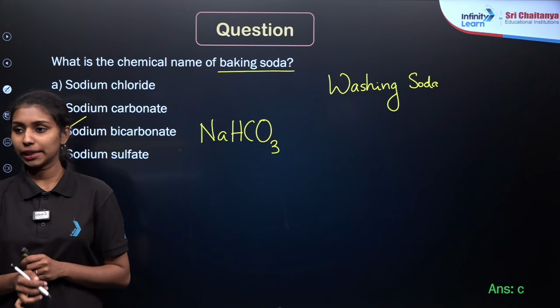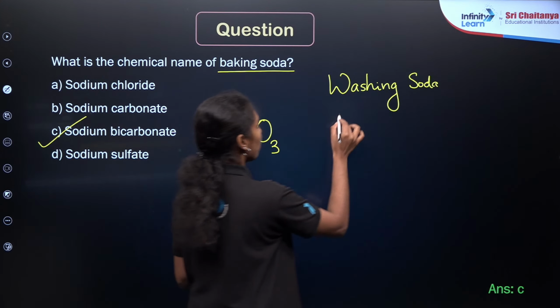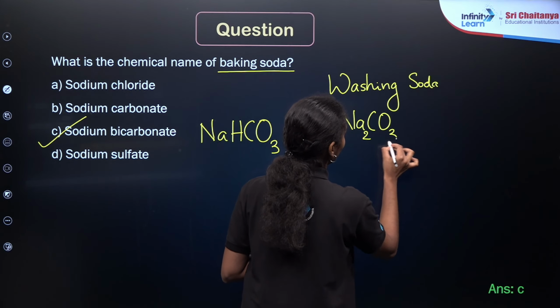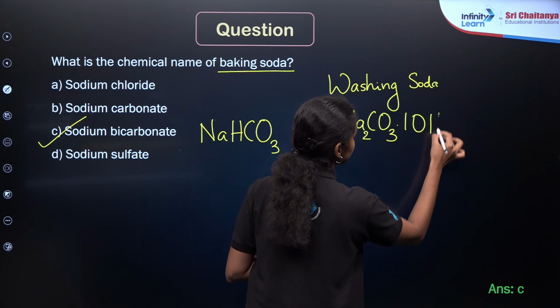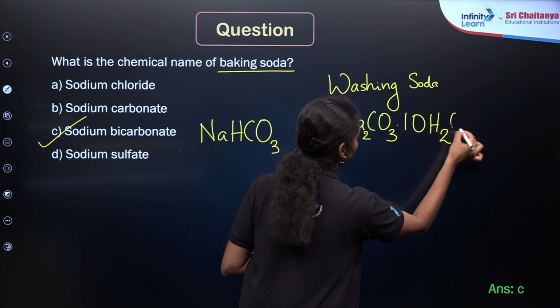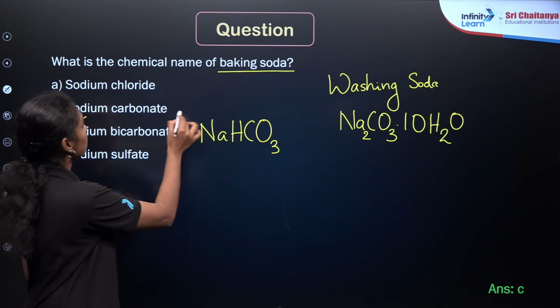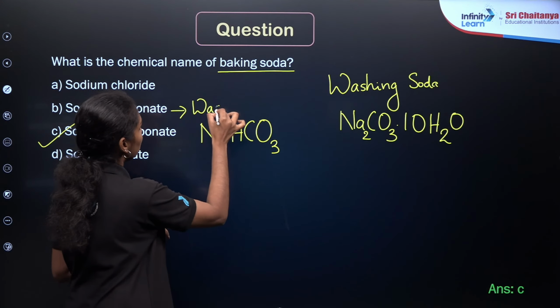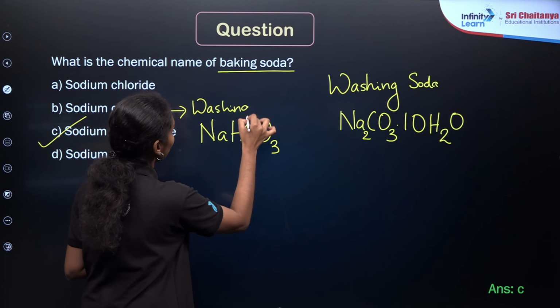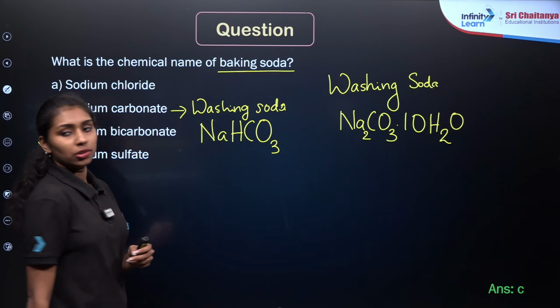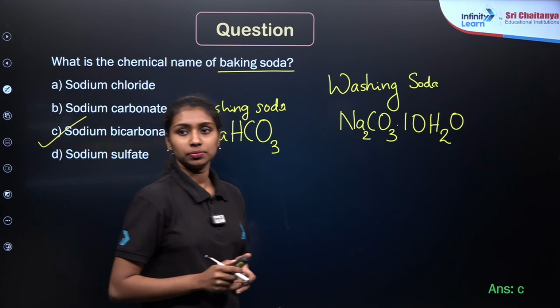It is sodium carbonate, right? Sodium carbonate dot 10H2O, right? This is the exact chemical formula of the washing soda. So the chemical name of washing soda will be sodium carbonate, and baking soda will be sodium bicarbonate with the chemical formula NaHCO3. Okay, I hope you understand.